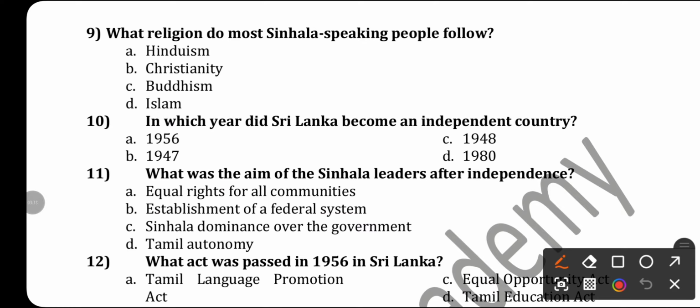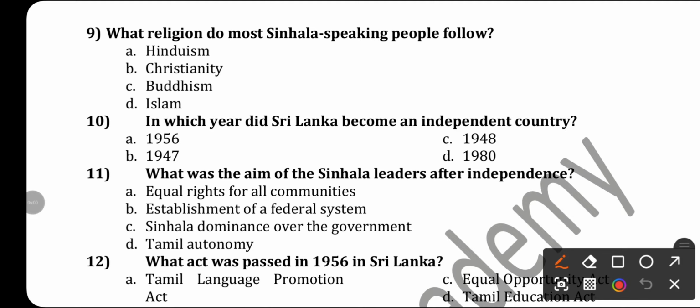Question number 9. What religion do most Sinhala speaking people follow? Okay, if you can remember the religious composition of Sri Lanka, most of the Sinhala speaking people are Buddhist, Tamils are Hindus and Muslims, and around 7% of people are Christians who are both Tamil and Sinhala. So most Sinhala speaking people follow which religion?